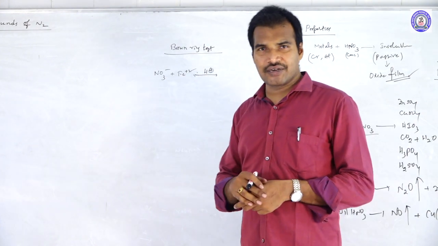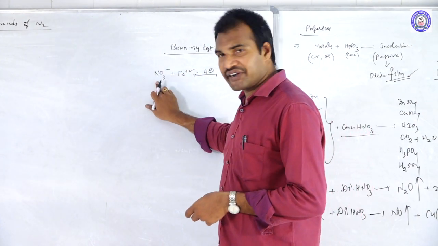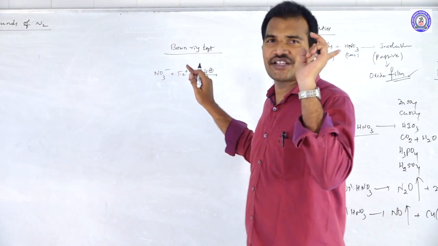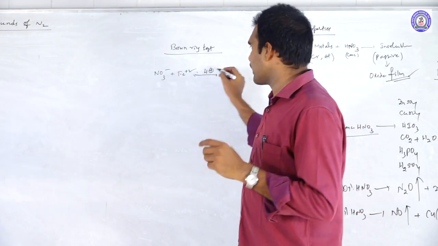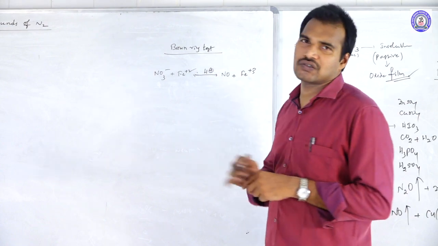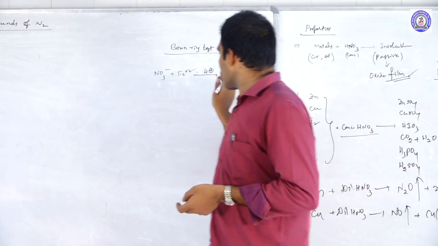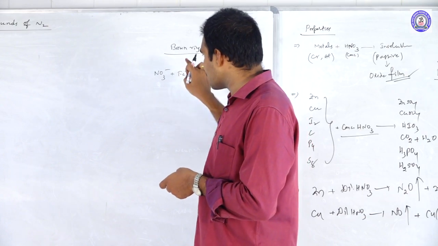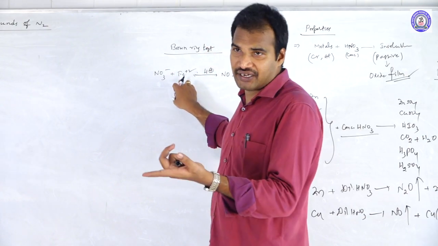So what will happen now? Nitrate ion is a strong oxidizing agent. It will oxidize the ferrous ions into ferric and itself be reduced to NO gas. Now this formed NO gas will further react with the unreacted remaining ferrous ions.